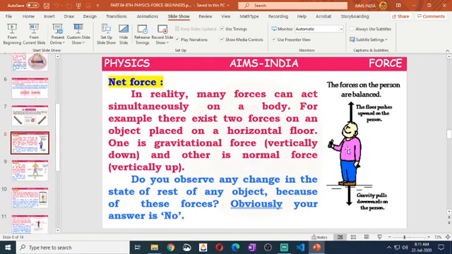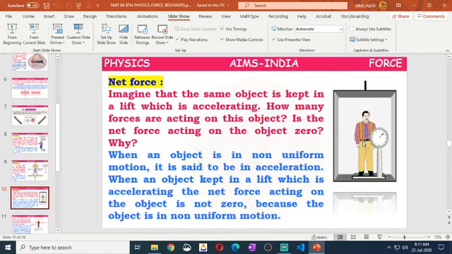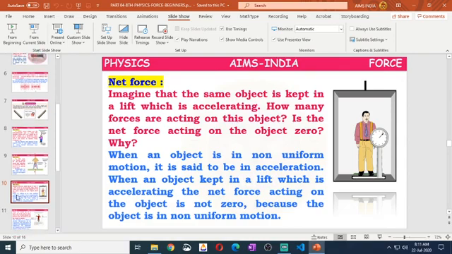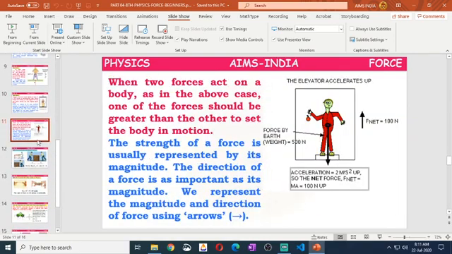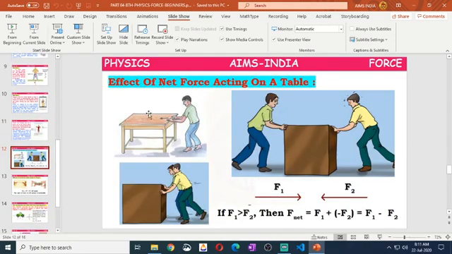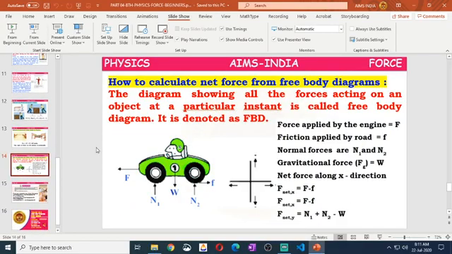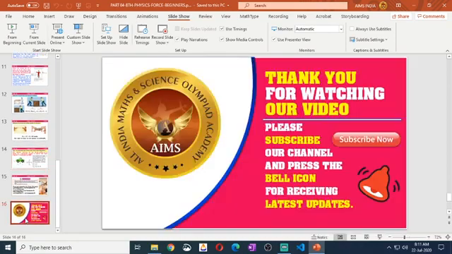Net force means that at the same time on an object many kinds of forces may work. If the net force is 0, the body will be at rest. If it is not 0, the body will be in movement, as in this case, the lift is moving because the net force is not equal to 0. With the help of a free body diagram, we can consider all the forces and find the effect of net force.